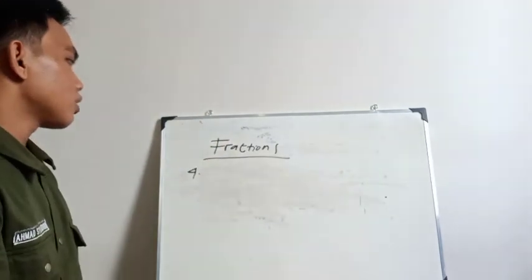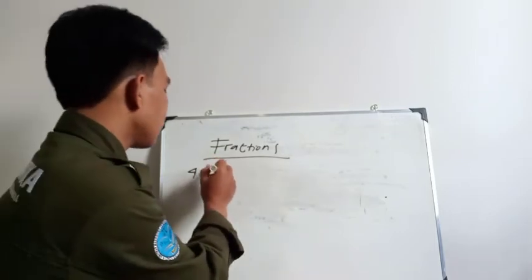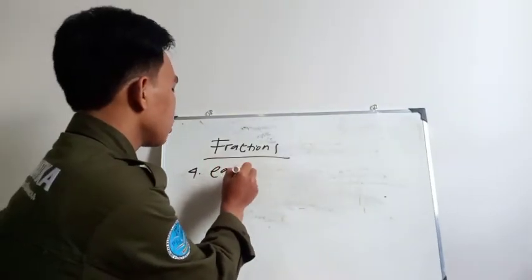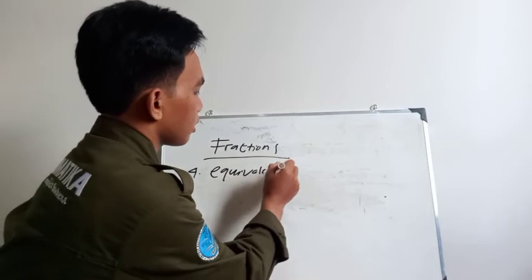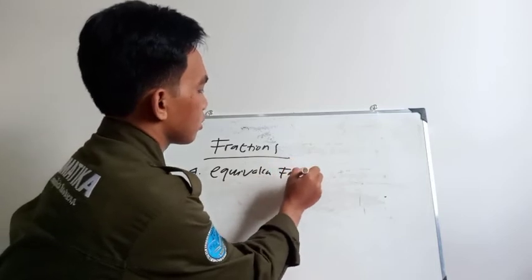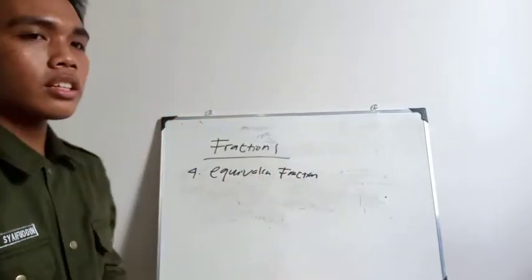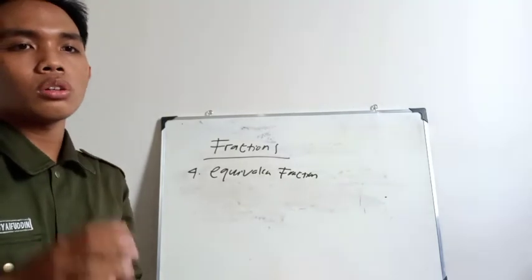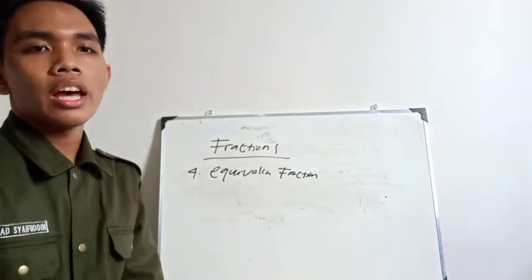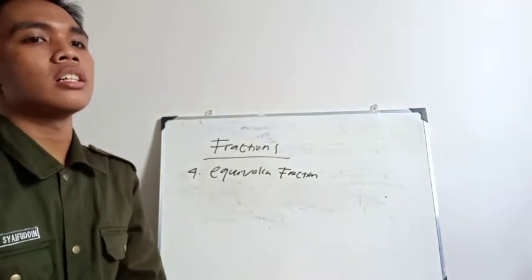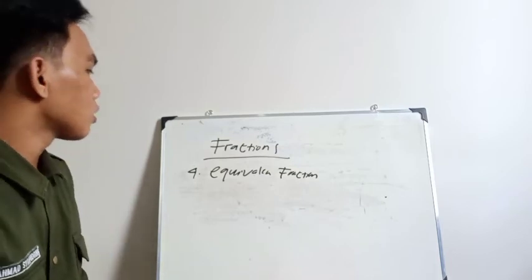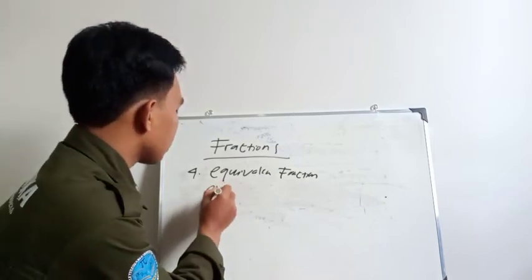Number four of the types of fractions is the equivalent fraction. Equivalent fractions are two or more fractions that have the same ratio between the numerator and denominator.